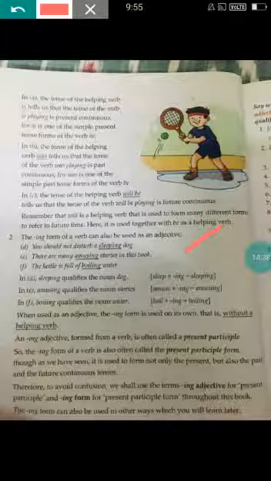So these words like sleeping, amusing, and in the sentence the kettle is full of boiling water. Water is a noun. What kind of water does the kettle have? Boiling water. It is describing the water, hot water. It is telling us what kind of texture it has.